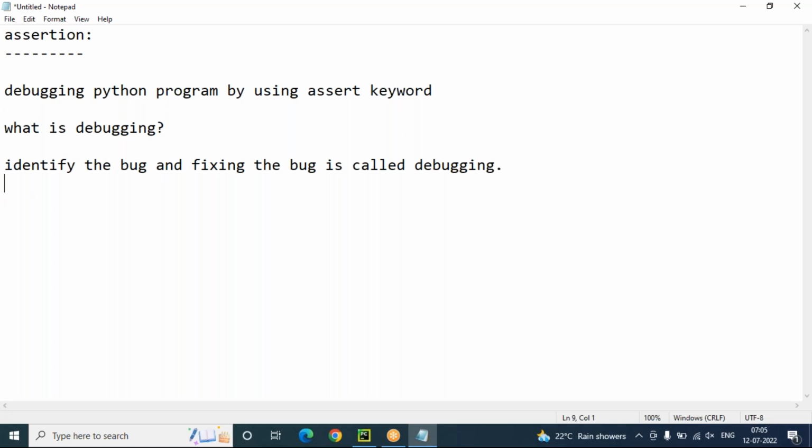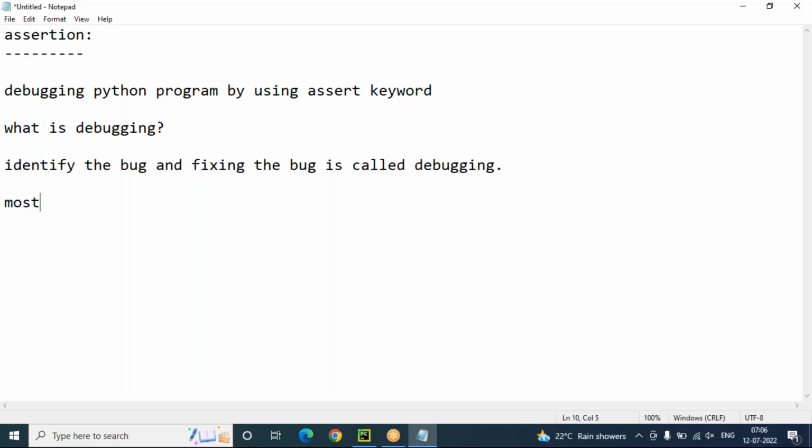So if you write a program and something is a mistake or some issue is there, we can start the debugging, in the sense of step-by-step process of program execution, and identify the bug, meaning the issue. Fixing the bug or solving that issue is called debugging. But in general, most programmers do debugging by using what actually, the print function.